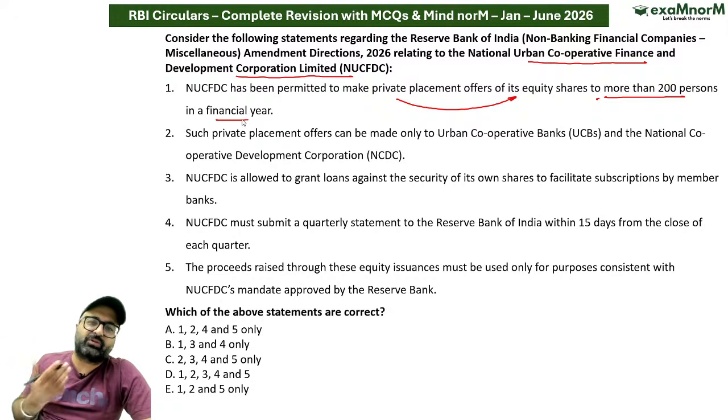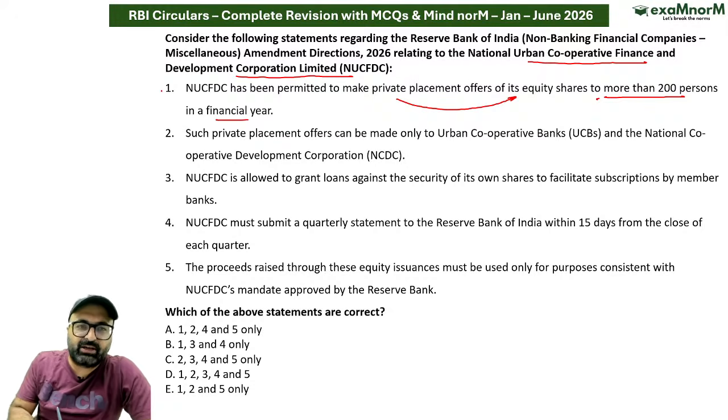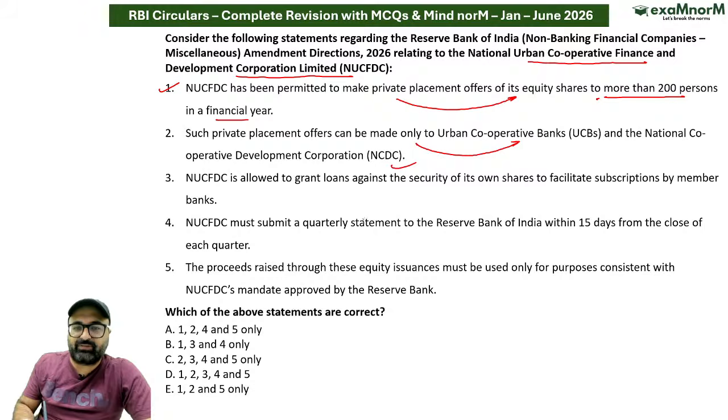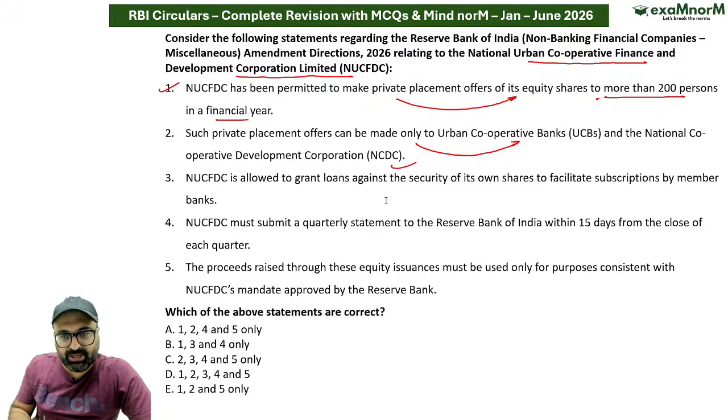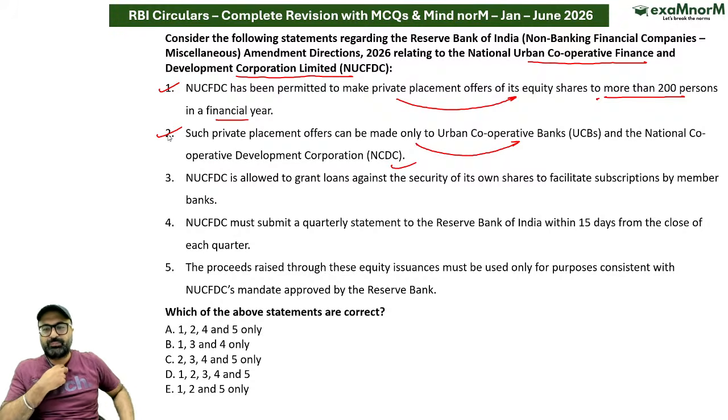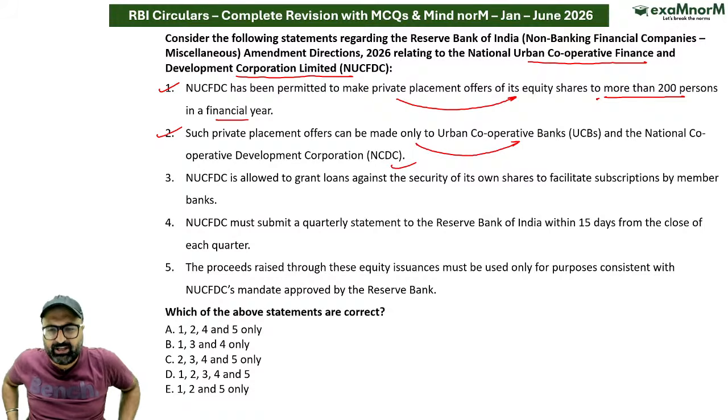दैट इज इम्पॉसिबल इफ यू विल बी फॉलोइंग द प्राइवेट limited company criterias. Such private placement offers can be made only to the urban cooperative banks as well as national cooperative development corporations. This is correct. भाई ये जो private placements है, that will be made only to the urban cooperative banks as well as to the national cooperative development corporation.